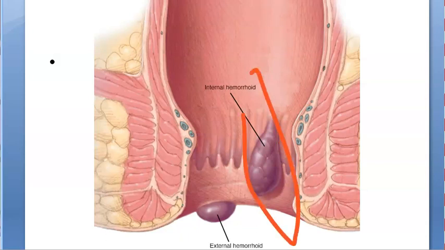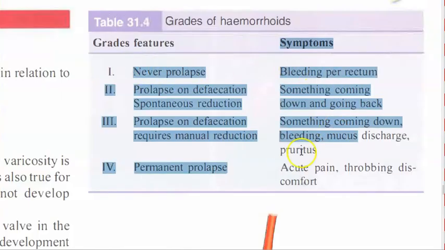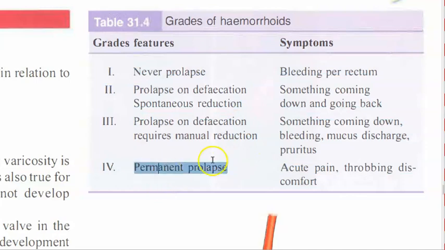Okay, this is your internal hemorrhoid things, grades that I told. Grade is for what? Internal hemorrhoid. So this is the same classification that we told you about. Permanent prolapse is grade 4. Okay, and these people will have pain.